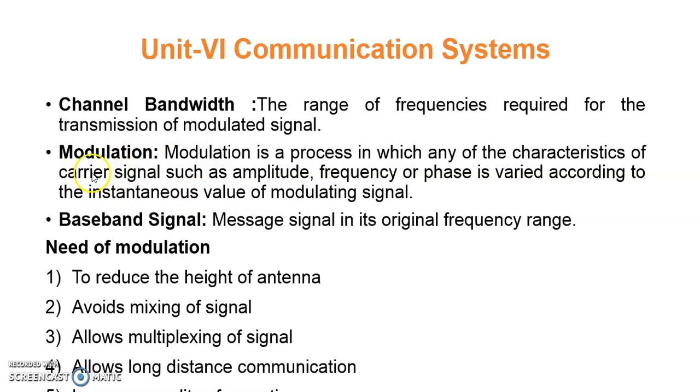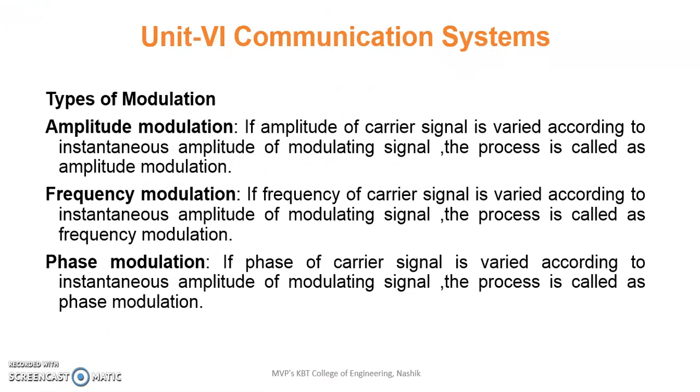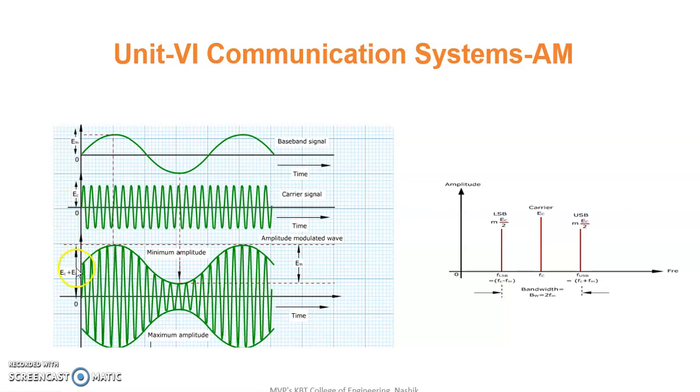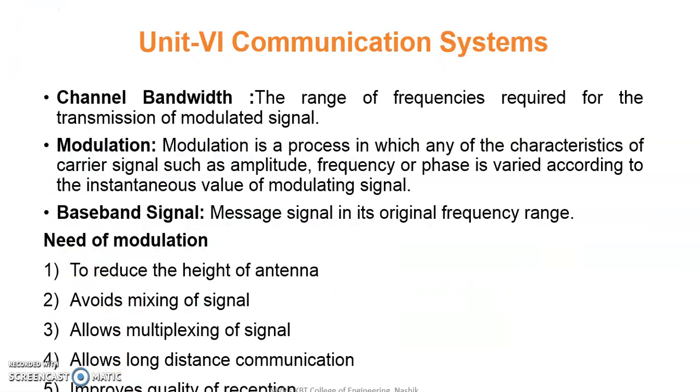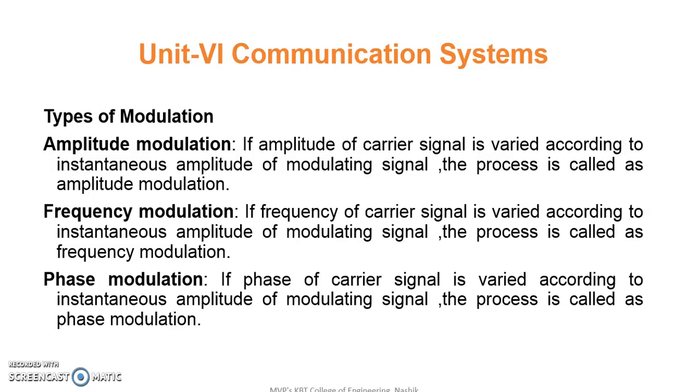Then what do we mean by modulation? Modulation is the process in which any of the characteristics of the carrier signal, such as amplitude, frequency or phase, is varied according to the instantaneous value of the modulating signal. We will discuss modulation in more detail in the next video session. So why is there a need for modulation? This is important. The need for modulation is for these 5 reasons. These 5 reasons are very important from the discussion point of view. So what are those 5 reasons?